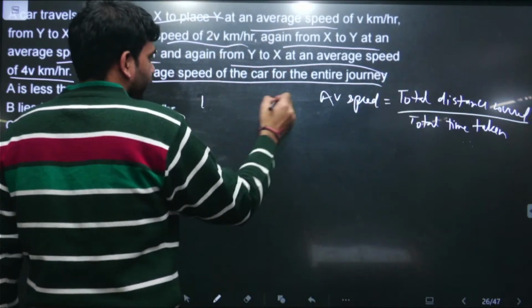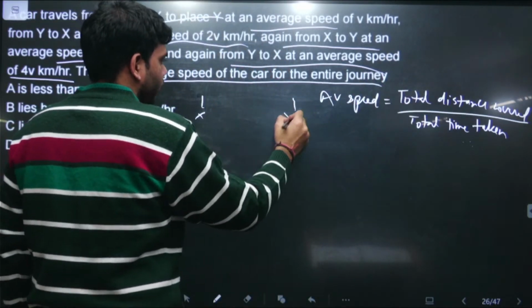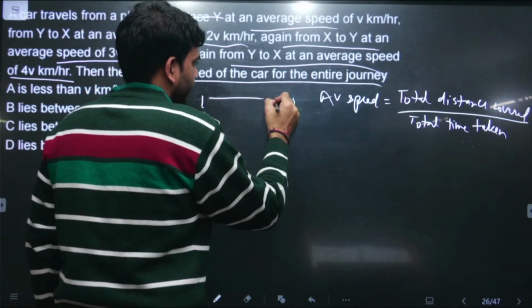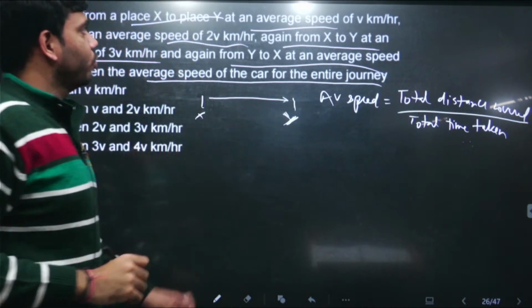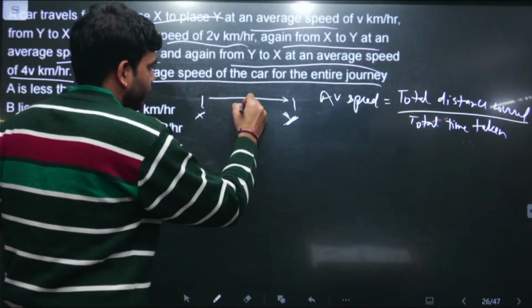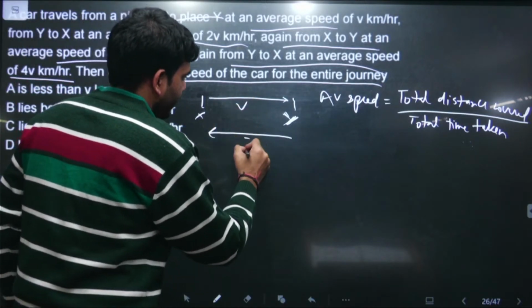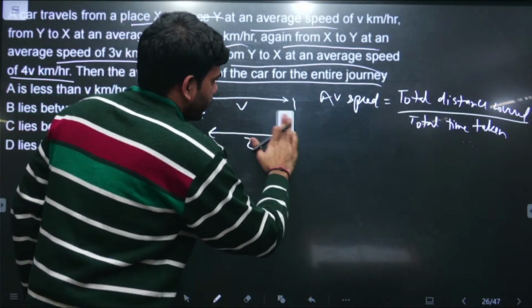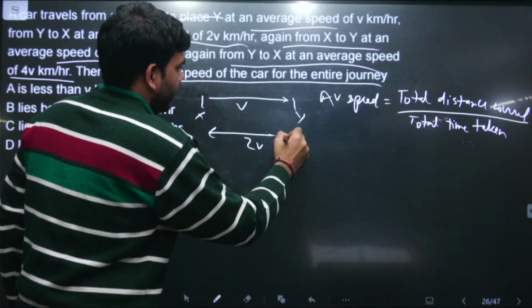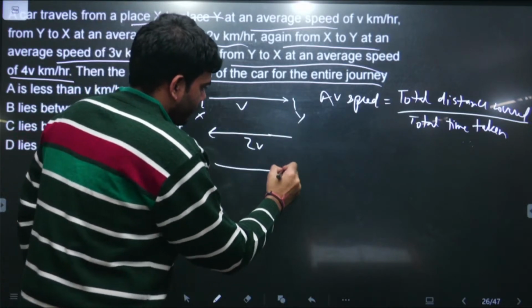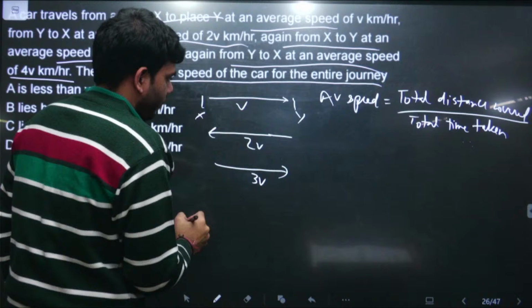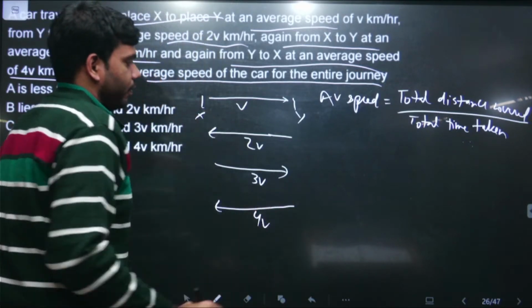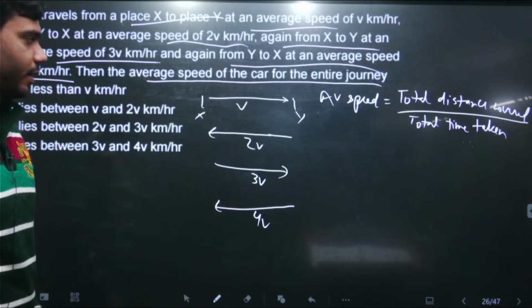So the information provided to us is that there are 2 points, x and y. The first person is going from x to y with an average speed of v kilometers per hour, then returning from y to x with a velocity of 2v, then again going from x to y with a velocity of 3v, then again returning with a velocity of 4v. These are the total trips that he has taken.